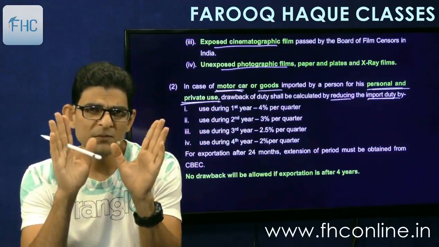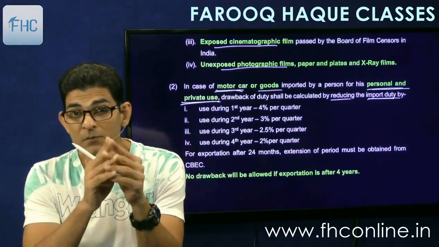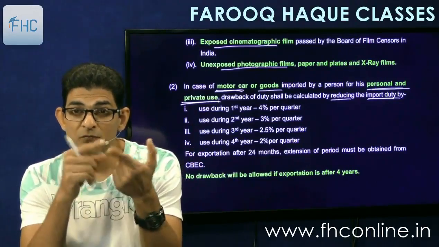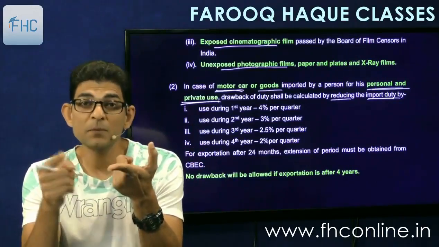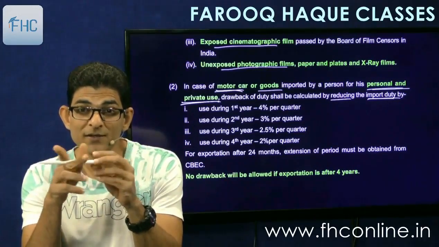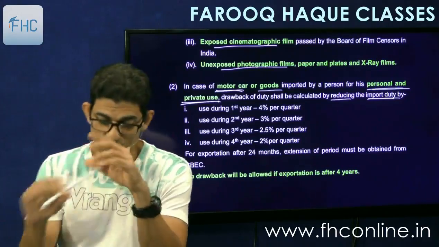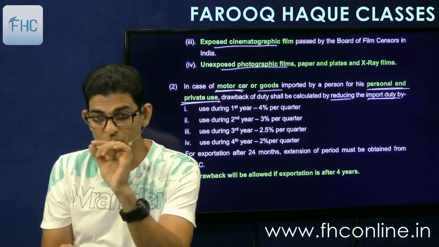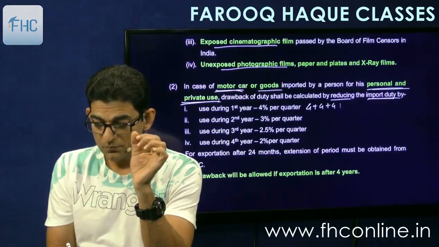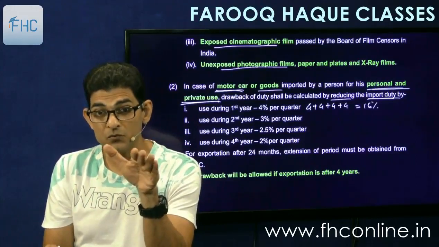So if I use it for 2 quarters, then 4 plus 4, 8% will be reduced. If I use it for 3 quarters, then 4 plus 4 plus 4, 12% will be reduced. And if I use it for the whole 1 year, then 4 plus 4 plus 4 plus 4 is equal to 16% will get reduced in the first year of use.